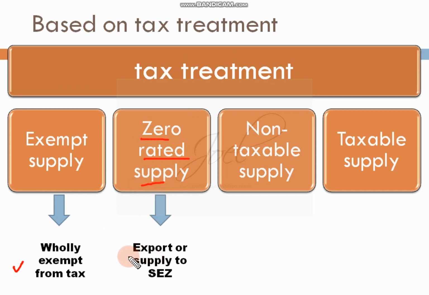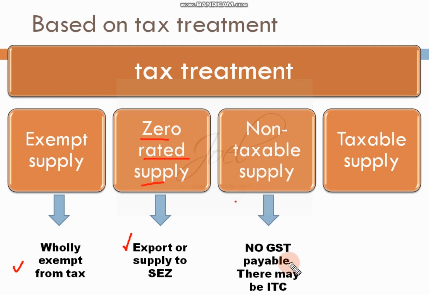The supplies that come here are exports or supply to specialized units like SEZ or FTZ, where we are selling to a foreign country or to an SEZ. The next type is non-taxable supply. That means there is no tax, we are not paying any GST, but you can expect input tax credit.